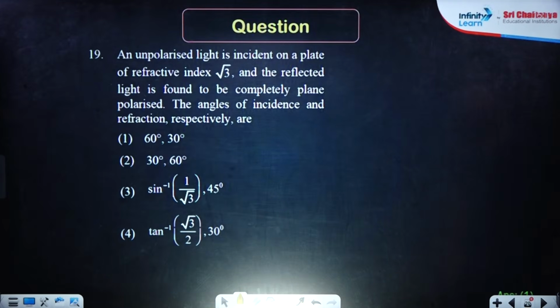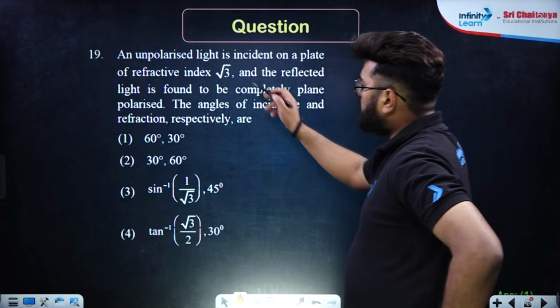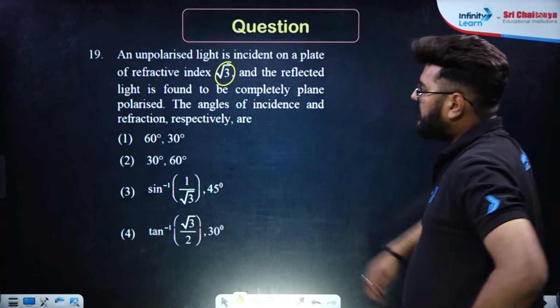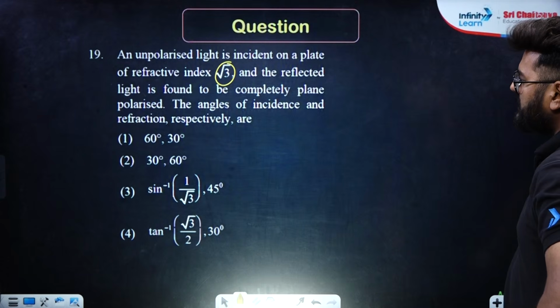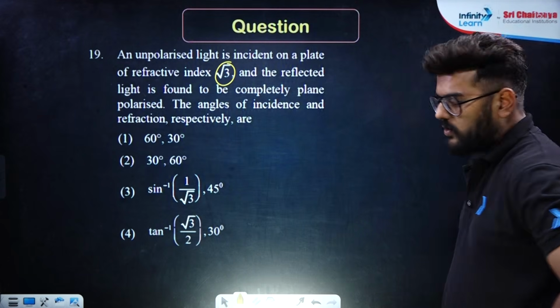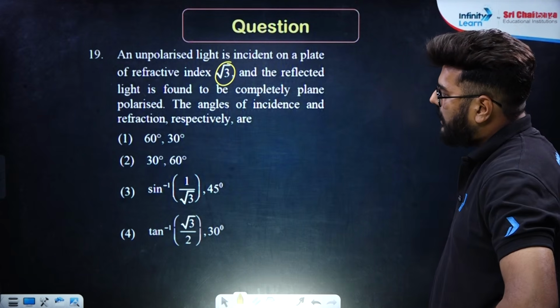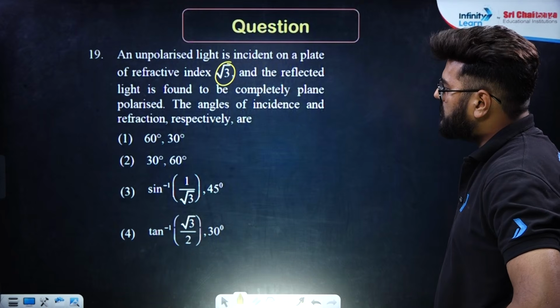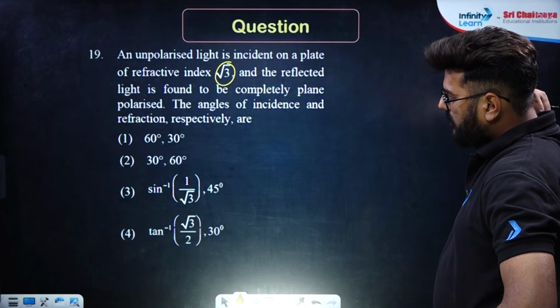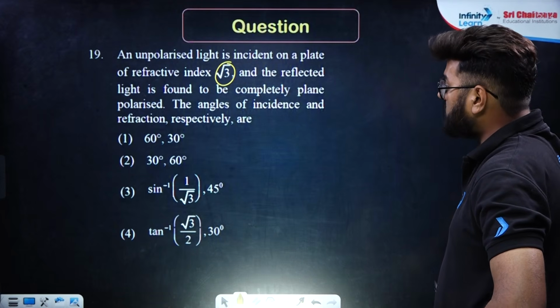Okay. Moving ahead, an unpolarized light is incident on a plate of refractive index √3, and the reflected light is found to be completely plane polarized. Now obviously this is the scenario of Brewster's law, and the angle of incidence will be the Brewster angle. The angle of incidence and angle of refraction will be.